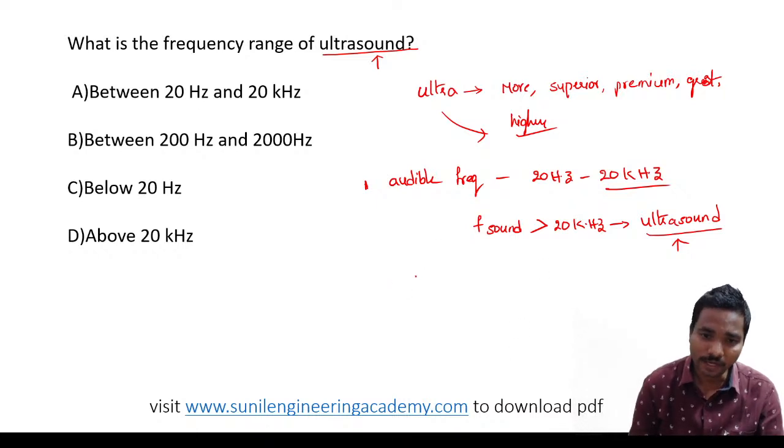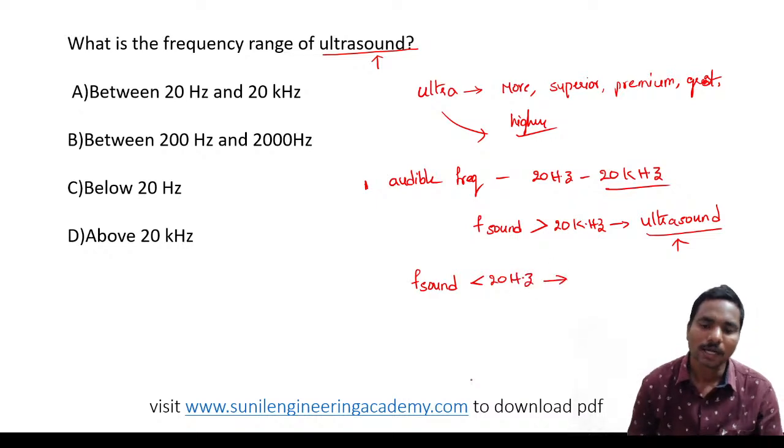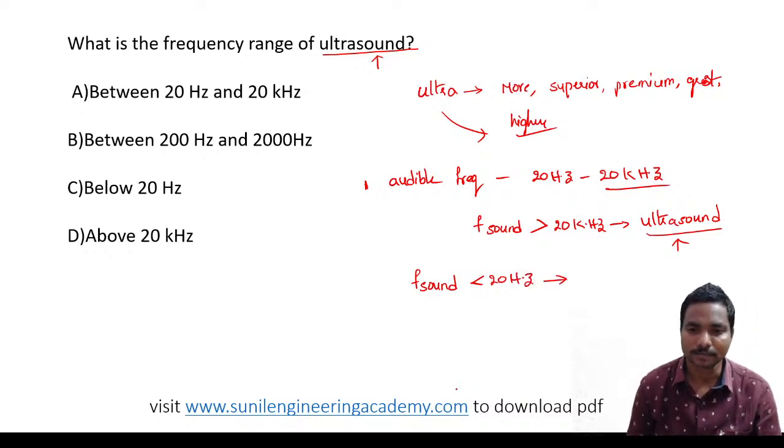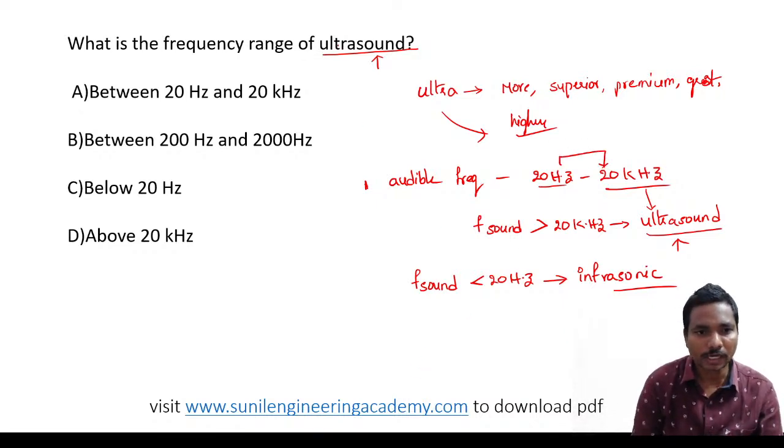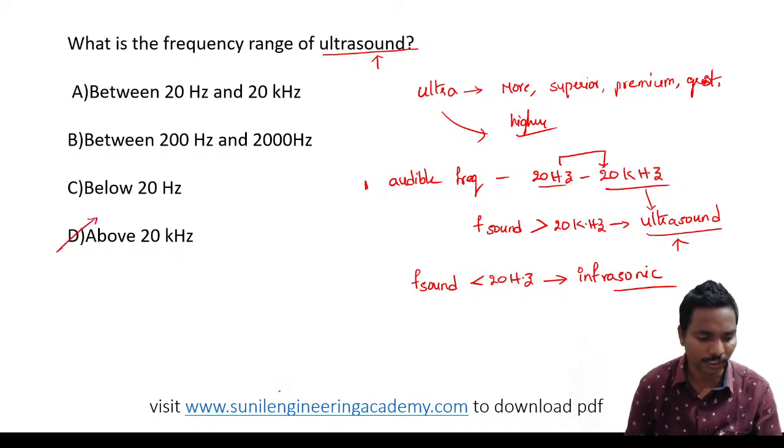Okay, in the same way, whenever the frequency of sound is less than 20 hertz, then what can we say this one? Greater than 20 kilohertz, ultrasound. Less than 20 hertz, infrasonic. If it is between 20 hertz and 20 kilohertz, that is the audible frequency of sound. So here, ultrasound is above or greater than 20 kilohertz. Answer is option D.